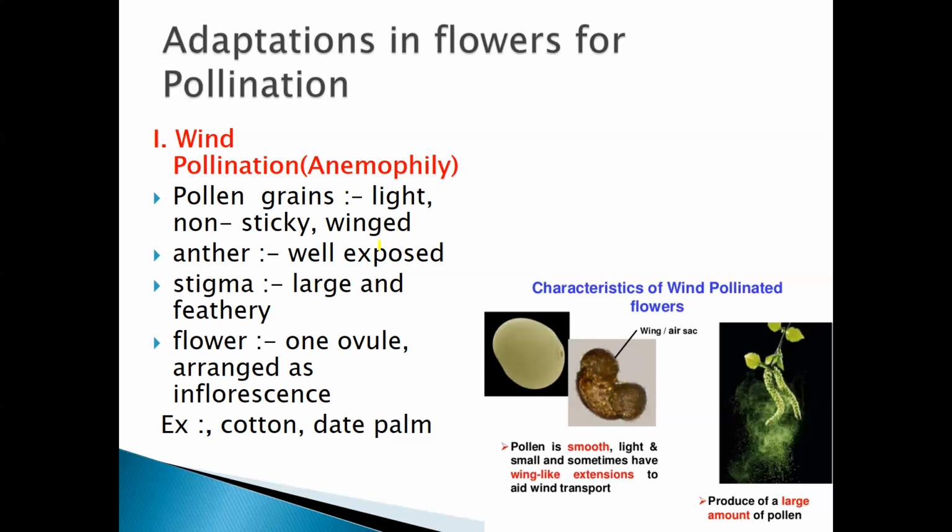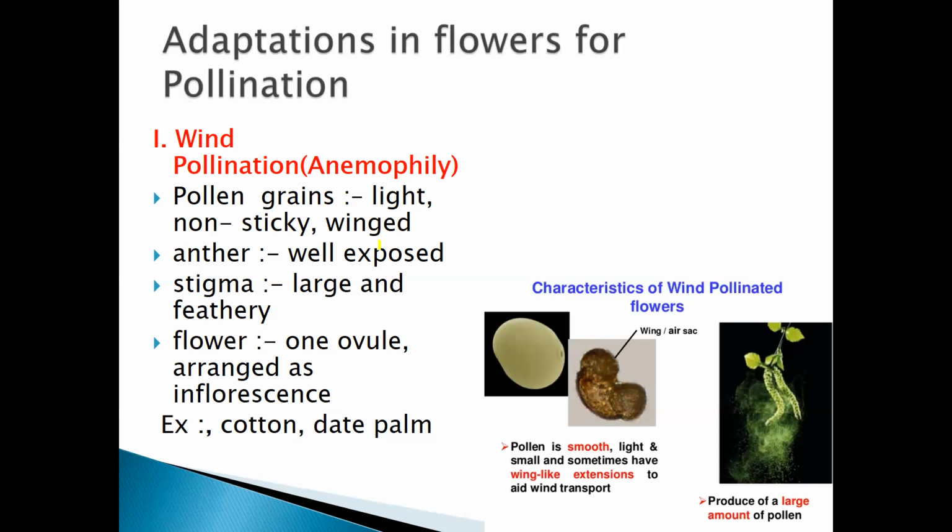Clear? A single ovule is present in the flowers, arranged as inflorescence. Now, you all are aware of what inflorescence is. We have studied the different types of inflorescence. What is inflorescence, students?